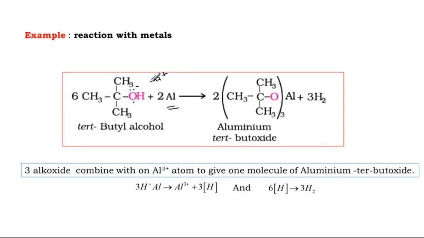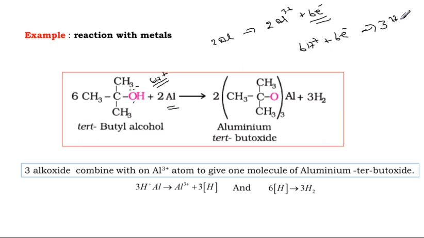Because 6 molecules reacted, there are 6 H plus. From the 2 aluminium, we get 2 Al3 plus and 6 electrons. This 6 electron and the 6 H plus combine to give 3 molecules of hydrogen. The 3 molecules of hydrogen evaporate. Now the salt, aluminium tertiary butoxide.